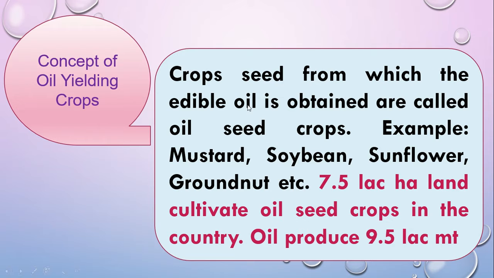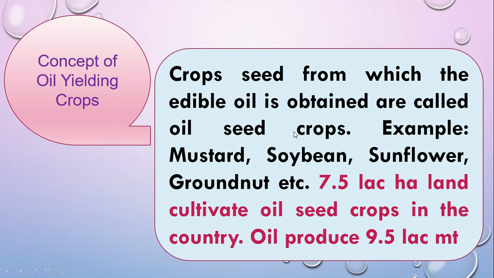Oilseed crops means the crops whose seed yields edible oil are called oilseed crops. For example, mustard, soybean, sunflower, and groundnut. In our country, about 7.5 lakh hectares of land are cultivated with oilseed crops, and 9.5 lakh metric tons of oil is produced. This is very important for your MCQ as well, the definition as well.